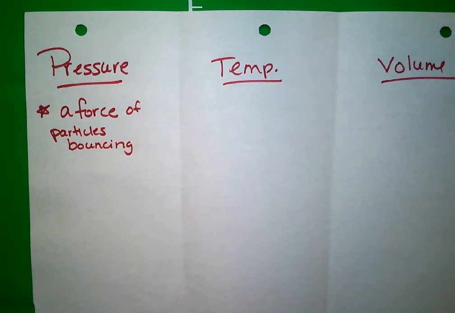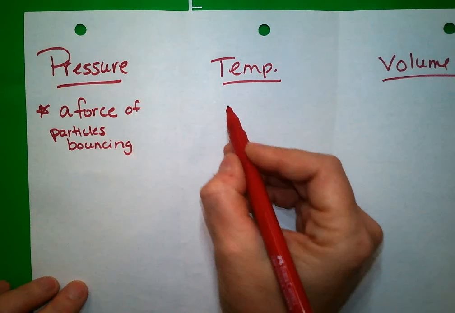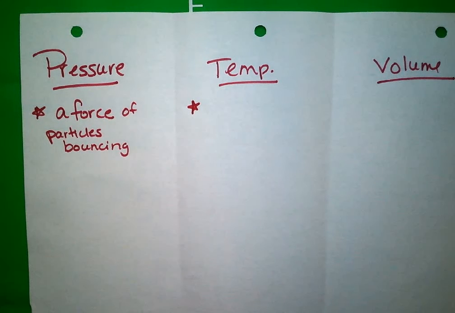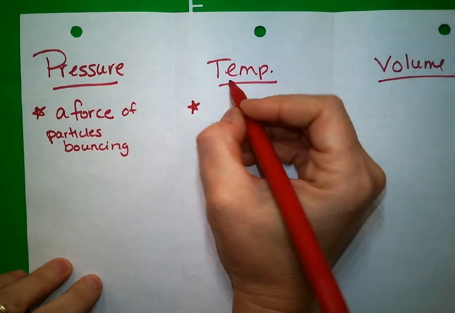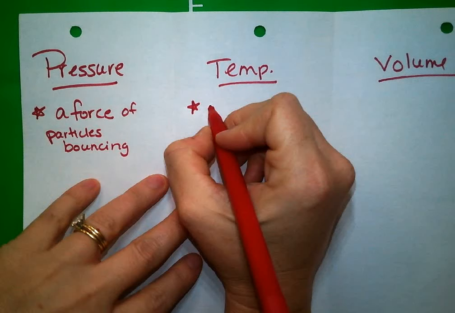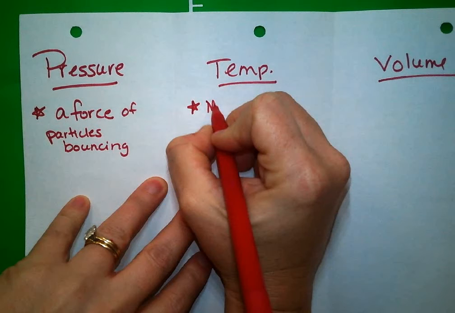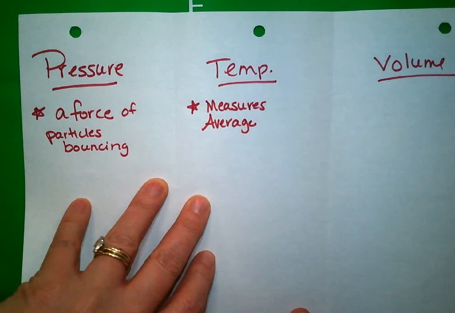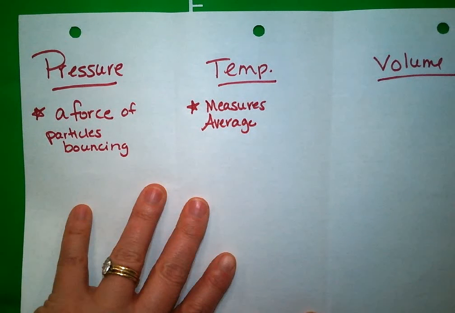Okay? Now, over here, temperature. What did we say temperature was? We kind of worked our way around and we talked about it. What's temperature? A measure of the average. Okay, it measures the average. What did we say? The average what? Kinetic energy. I'm going to abbreviate KE for kinetic energy.